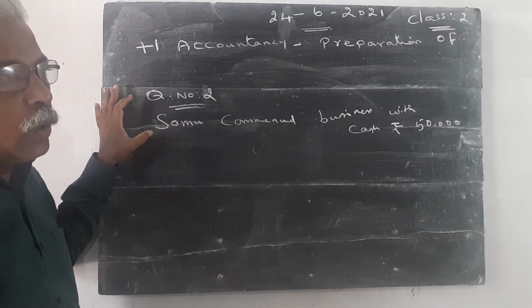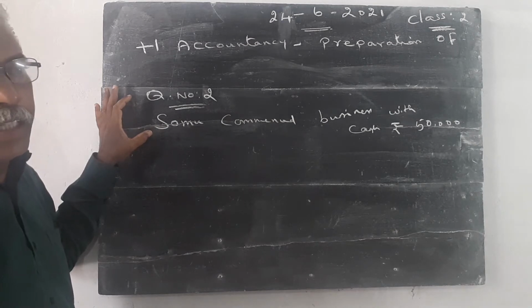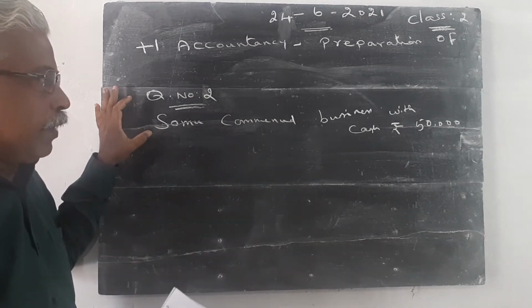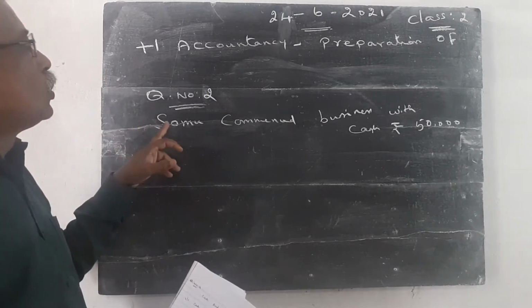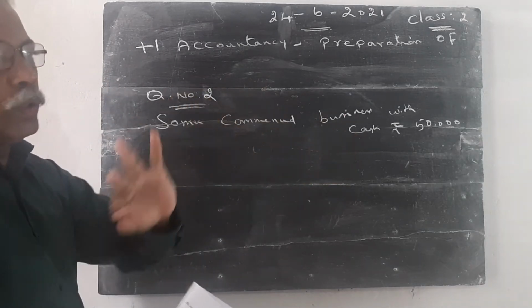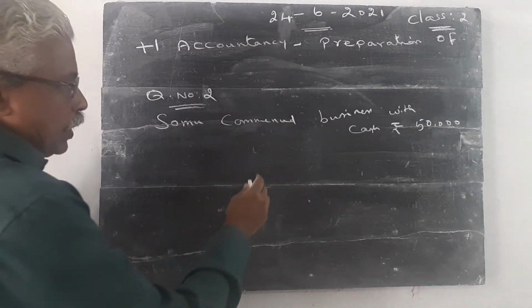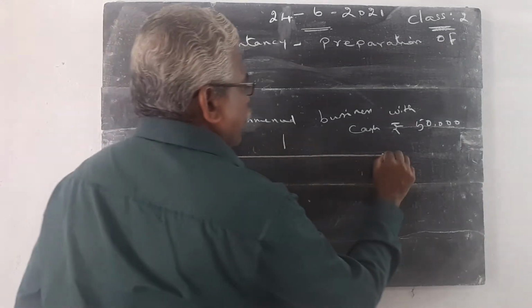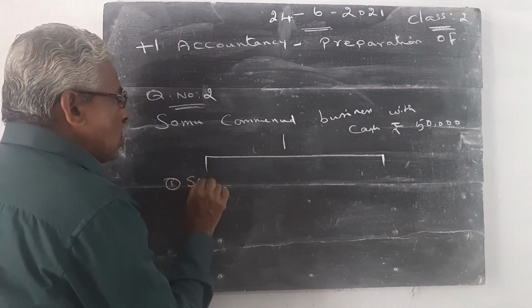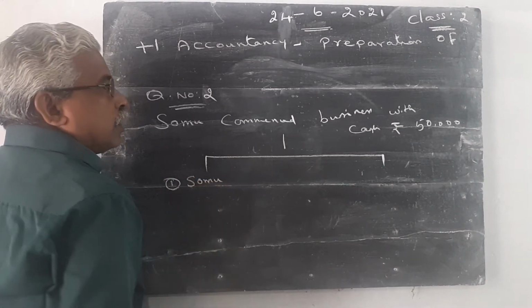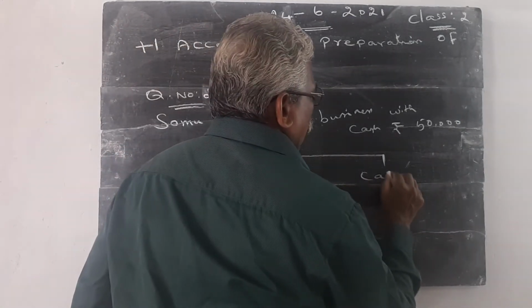In the accounting procedure, in the double entry system of bookkeeping, each transaction has two accounts. The first duty is to classify the two accounts. Number 1, Somu account. Number 2, cash account.